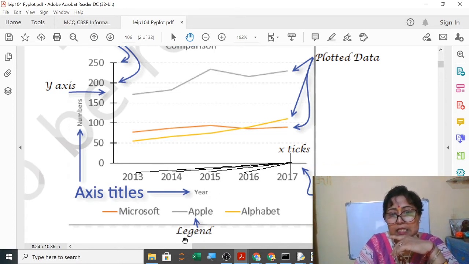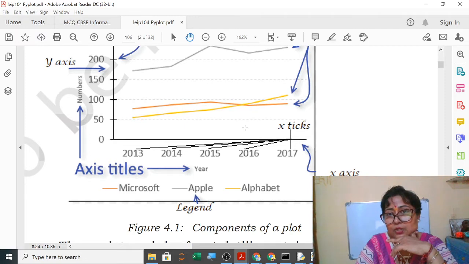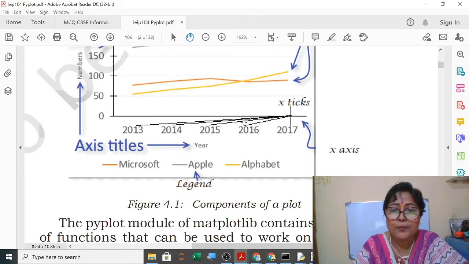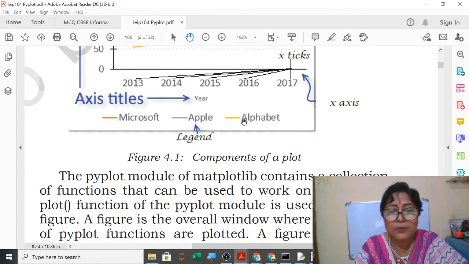Then legends, you can give the legends also, like multiple graphs. If you are plotting here, you can see here one is using a gray color, one is using a yellow color, and the next is orange color. So here orange is for Microsoft, gray is for Apple, and yellow is for Alphabet. So here multiple graphs when we will draw, you can use legends to show which color is for which graph. So the components of a plot, these are the components.